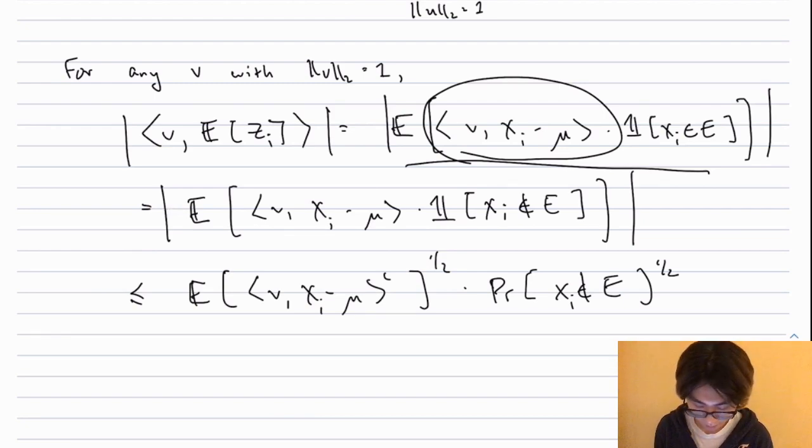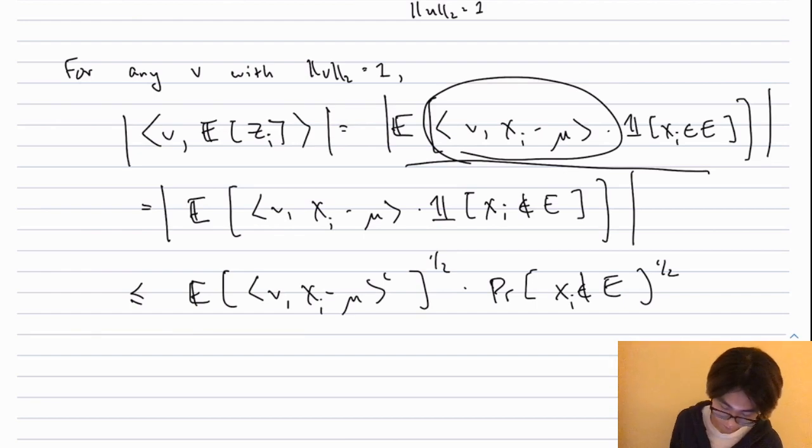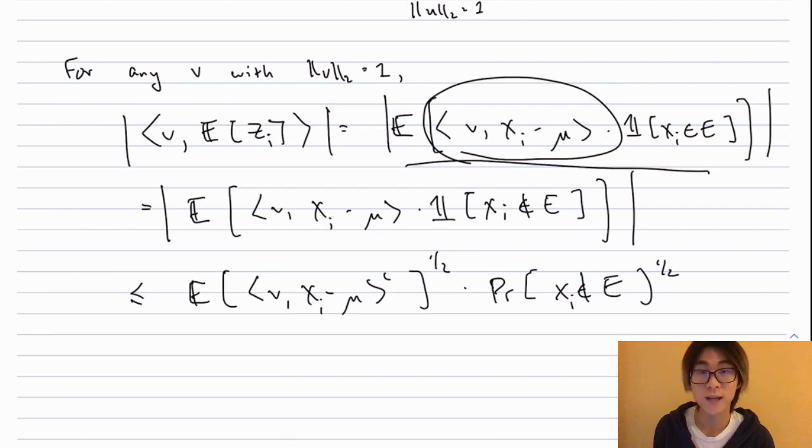And now I can just apply Cauchy-Schwarz to get that this is upper bounded by the expectation of the inner product of v with x_i minus mu, squared, to the 1/2, times the probability that x_i is not within the ball to the 1/2.